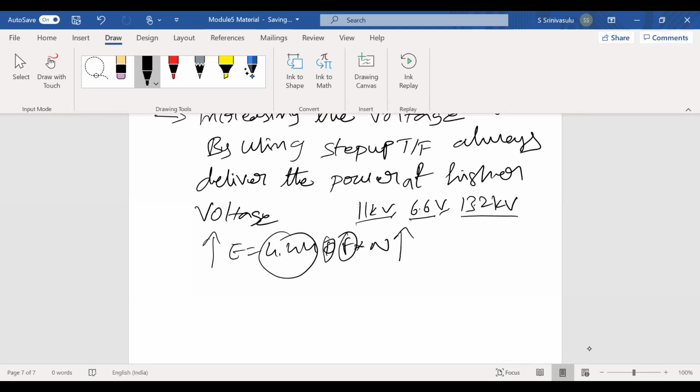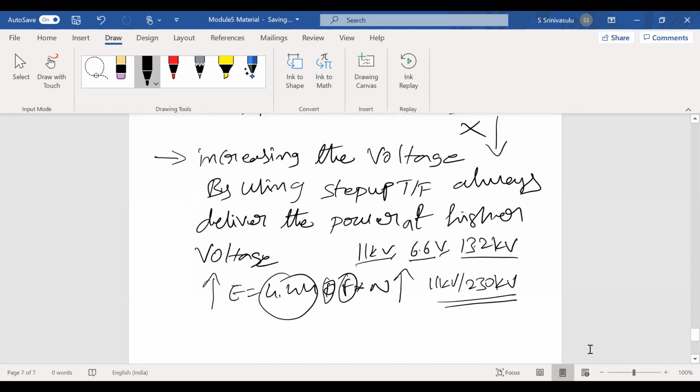But the static device is there, no? Which one? Transformer. Near the alternator, we put a power transformer that steps up the voltage from 11 kV to 230 kV. Yes or no? The reason we put the step up transformer near this alternator is to transfer the power at higher voltages. There are so many advantages to transferring power at higher voltages, which we already discussed. The power loss will decrease and the steady state stability limit also increases.